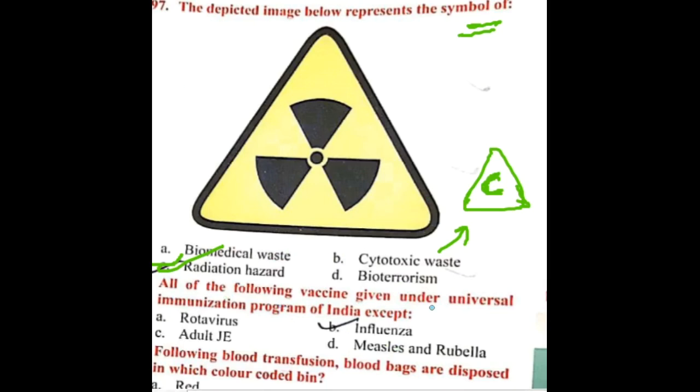All of the following vaccines are given under universal immunization program in India except. In India, adult Japanese encephalitis is given in certain areas. Measles and rubella are obviously given as MMR, and also measles is given at 6 months along with vitamin A, and rotavirus is also given as universal immunization program.